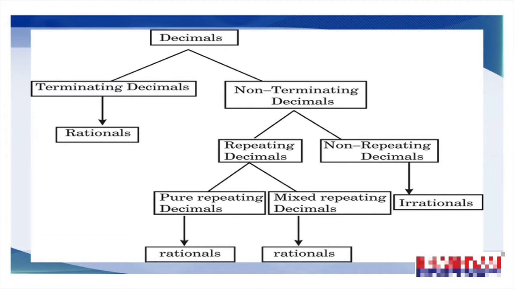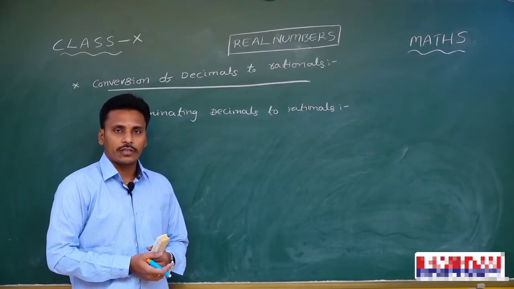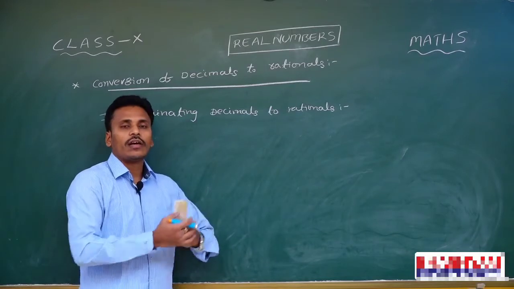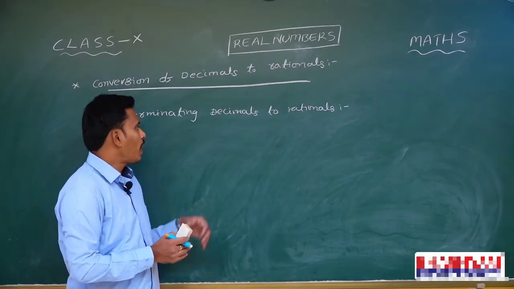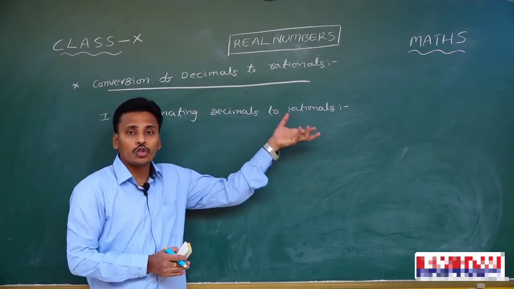And at the end, see, these terminating decimals, pure repeating decimals, mixed repeating decimals are rationals, whereas the last one, neither terminating nor repeating decimals, are irrationals. That's what we are going to discuss now on the board. And now, let us start the conversion from decimals to the rationals. I will start my discussion with the conversion of terminating decimals to the rationals.